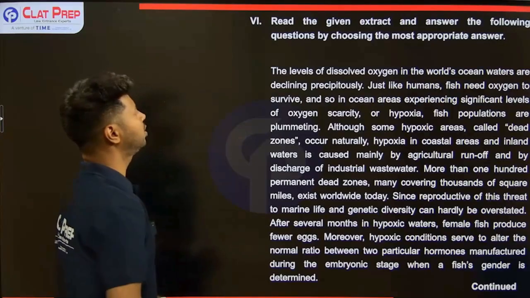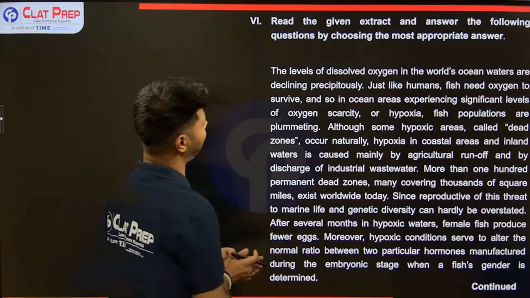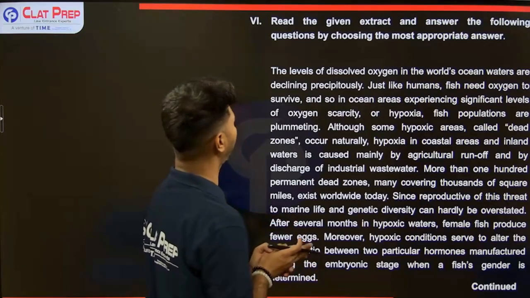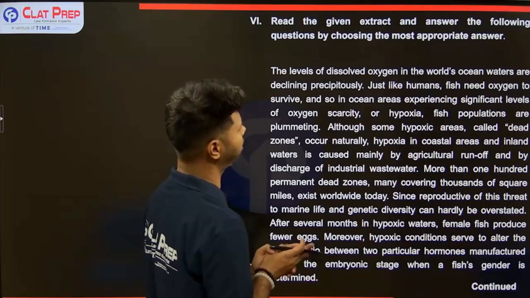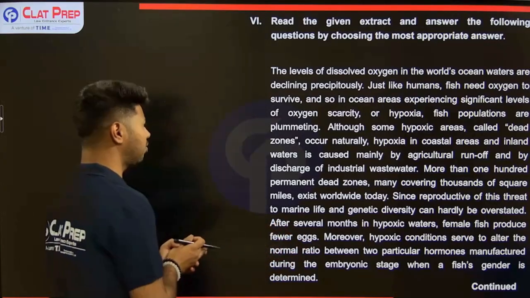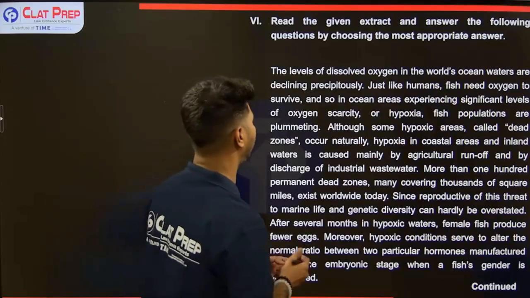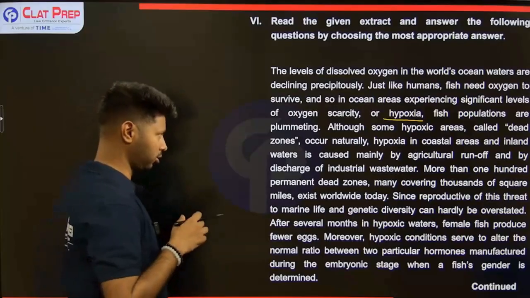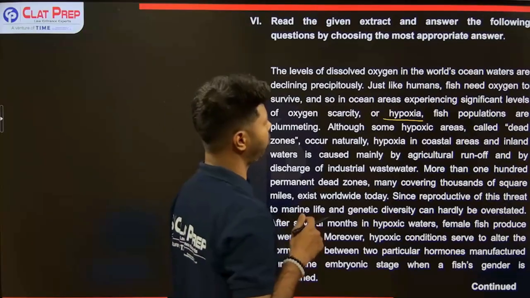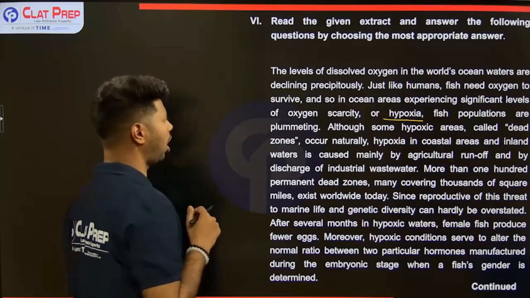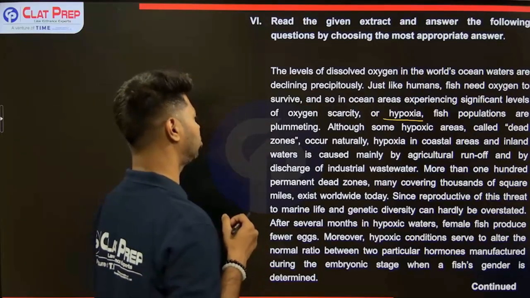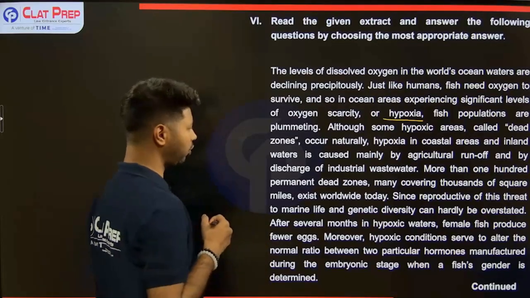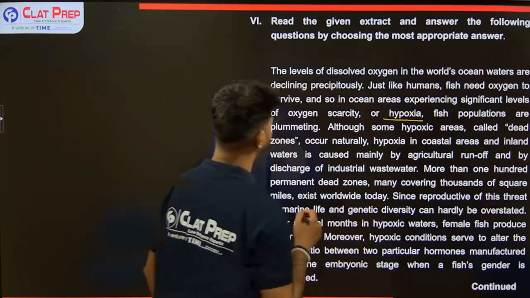Next passage. The levels of dissolved oxygen in the world's ocean waters are declining precipitously. Just like humans, fish need oxygen to survive, and so in ocean areas experiencing significant levels of oxygen scarcity, or what is known as hypoxia, fish populations are plummeting, dropping. Although some hypoxic areas called dead zones occur naturally, hypoxia in coastal areas and inland waters is caused mainly by agricultural runoff and by discharge of industrial wastewater.